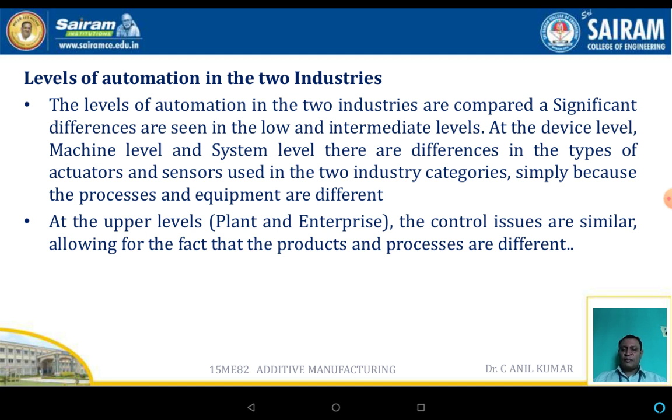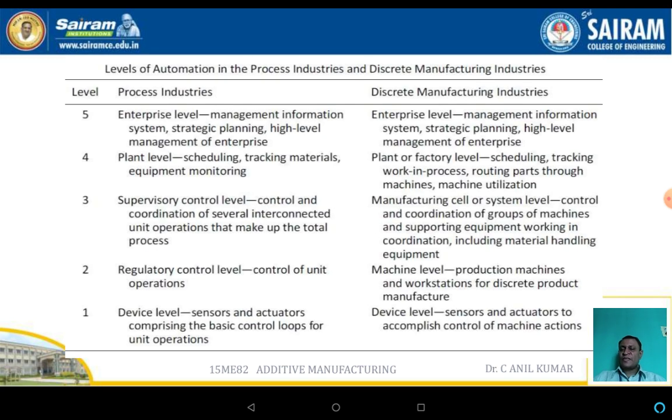At the upper level, the plant level as well as the enterprise level, the control issues are similar, even though the product as well as the process are totally different. Here the levels of automation with respect to the process industries as well as the discrete manufacturing industries are compared. The first one is with respect to the process industries, the device layer: sensors and actuators are there, which are used for the basic control loops for the operation.